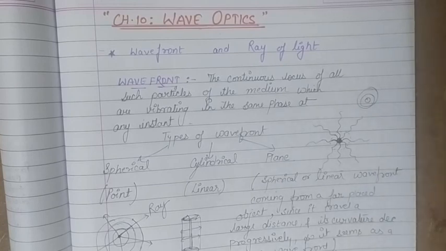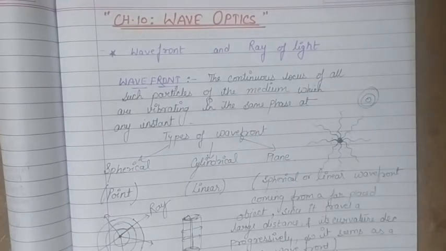All right, so next in this chapter we will be studying about the Huygens principle or his theory, how he explained the wave nature or the principle of secondary wavelets.